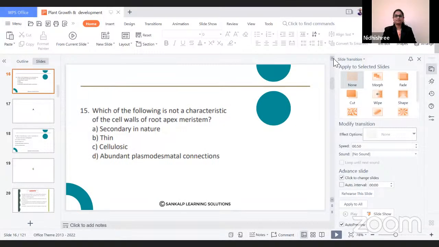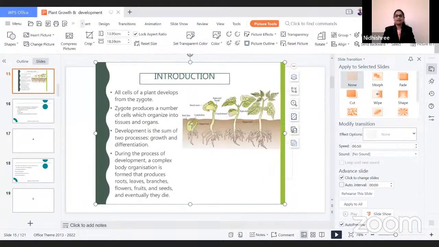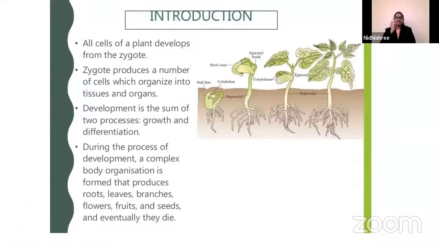Let us brush up some concepts. We know that plants are also living organisms, right? So these are also made up of cells. Very good afternoon to everyone. All cells of the plants develop from the zygote, because sexual reproduction occurs in the plants. The zygote produces a number of cells which organize into specific tissues, specific organs.